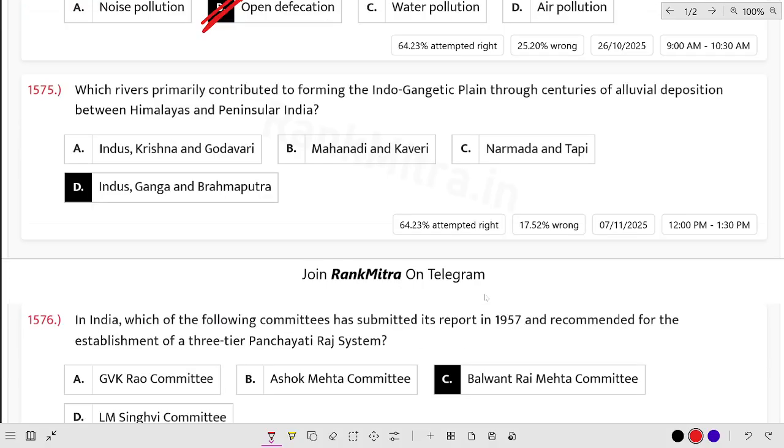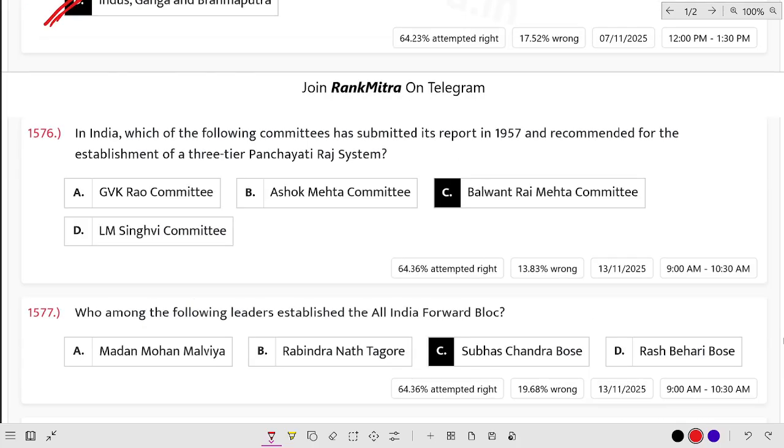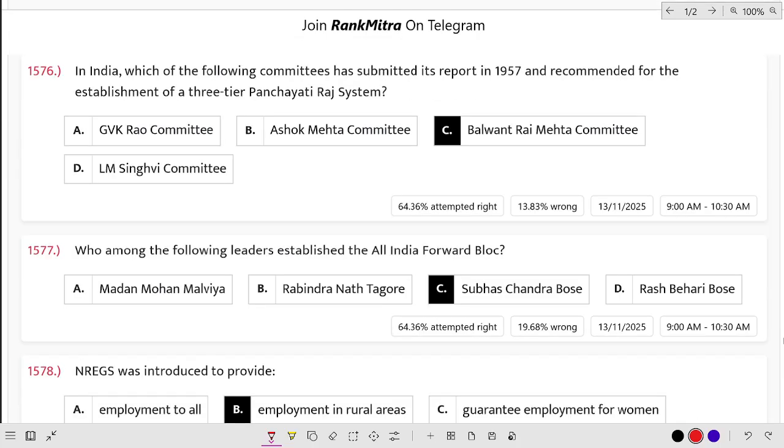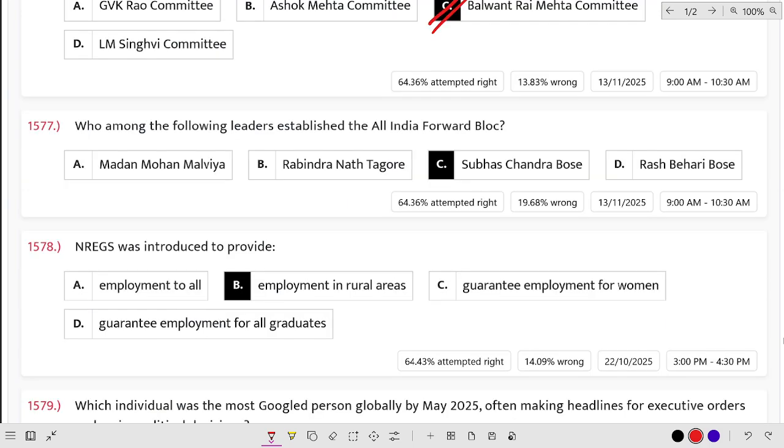Which rivers primarily contributed to forming the Indo-Gangetic plain through centuries of alluvial deposition between the Himalayas and peninsular India? The best answer is Indus, Ganga and Brahmaputra. In India, which committee submitted its report in 1957 and recommended the establishment of the 3-tier Panchayati Raj system? It is the Balwant Rai Mehta Committee. Who among the following leaders established the All India Forward Bloc? Subhash Chandra Bose.